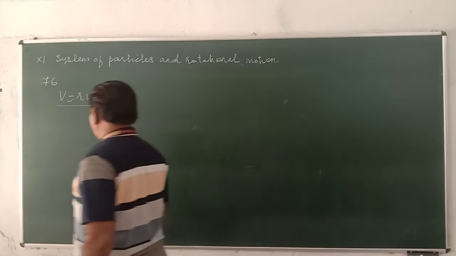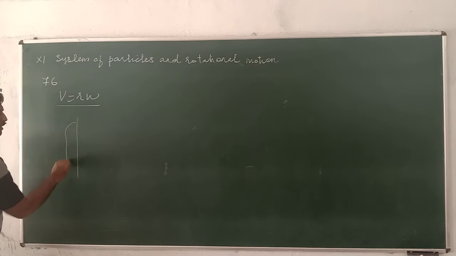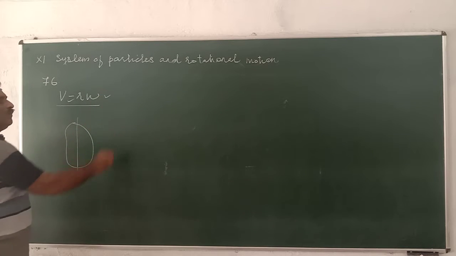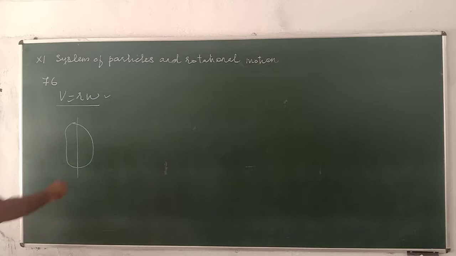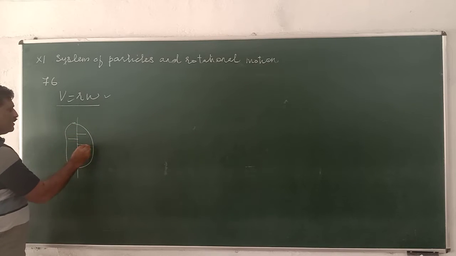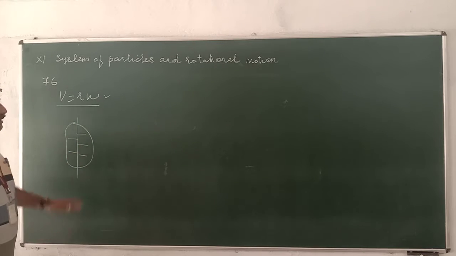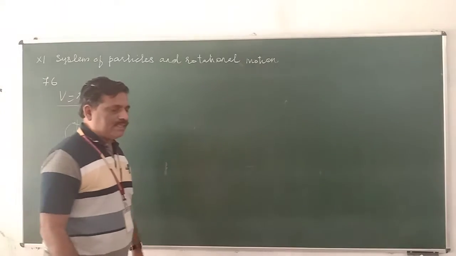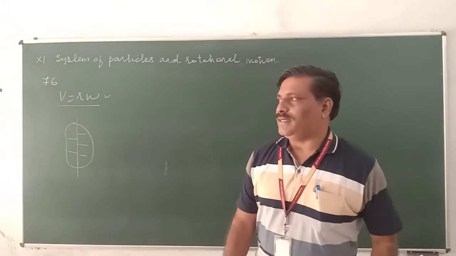Now, we all know a rigid body consists of many particles, not just one. We derived this relation for one particle, but therefore it holds for each and every individual particle.